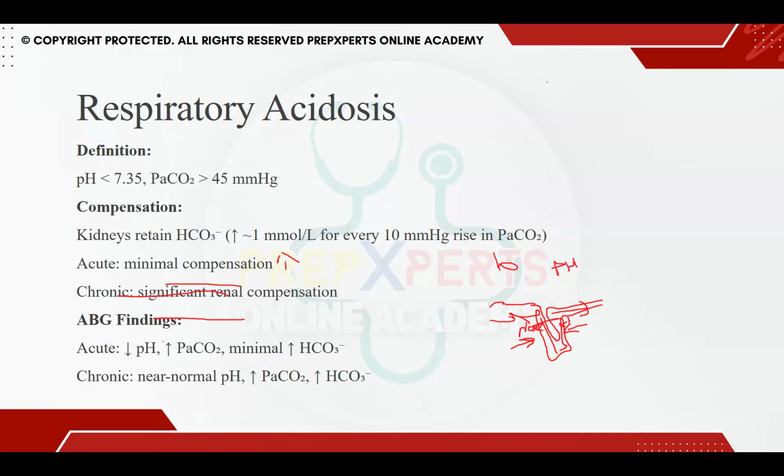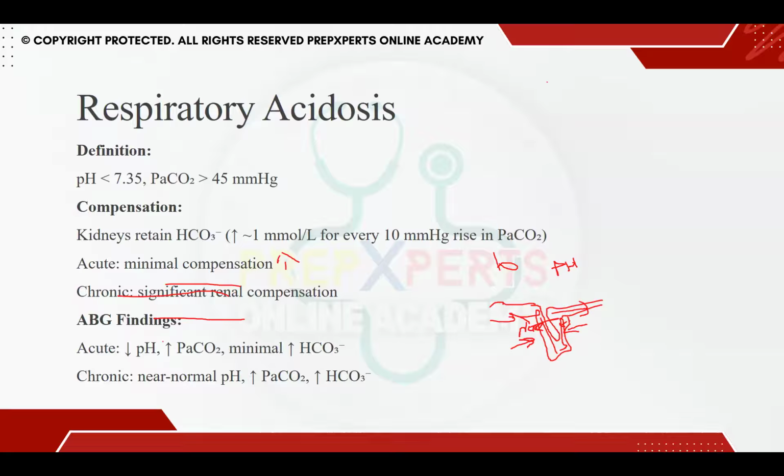What happens in the compensation of respiratory acidosis? The kidneys start retaining bicarb. As we remember, pH is proportional to bicarb divided by PaCO2. The kidney starts reabsorbing bicarb in hopes of returning the pH towards normal. In respiratory acidosis, the pH is decreased. There is an increase of 1 millimole of bicarb for every 10 millimeters of mercury rise in PaCO2. So if the primary disorder is respiratory acidosis, we see if the bicarb is rising to compensate for the CO2 that has been rising inside the body.